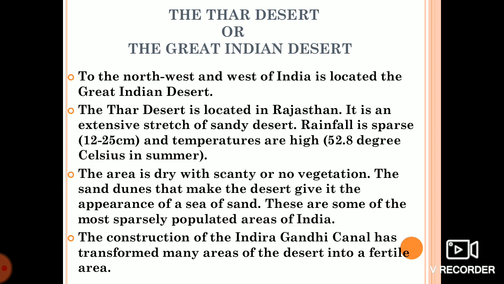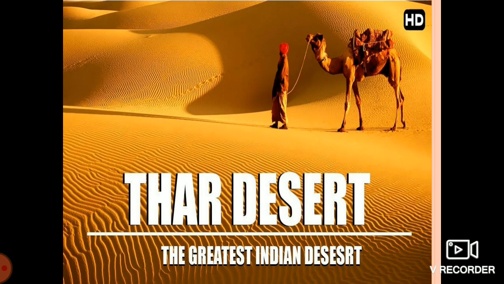The temperature is very high in summer, around 52.8 degrees Celsius. The area is very dry, no vegetation or very little vegetation is here. Sand dunes means small hills of sand you can see. Small hills of sand, it appears like a sea of sand. It is the most sparsely populated area. Sparsely means less population you can see in this region. Due to the construction of the Indira Gandhi Canal, many areas of desert were transformed into fertile land. This is your Thar Desert.